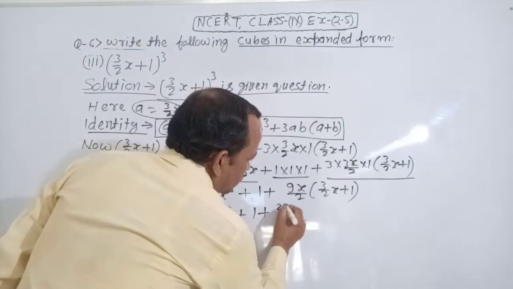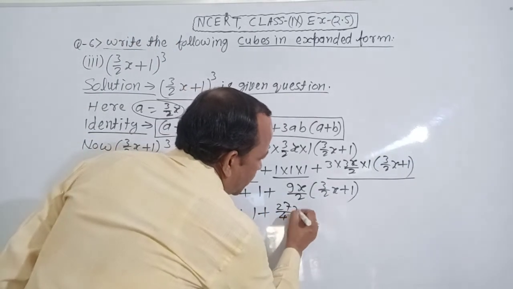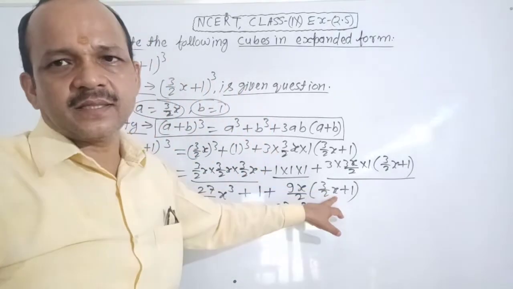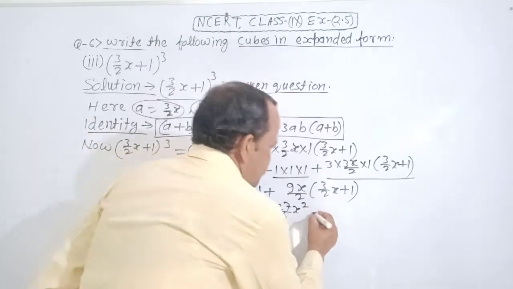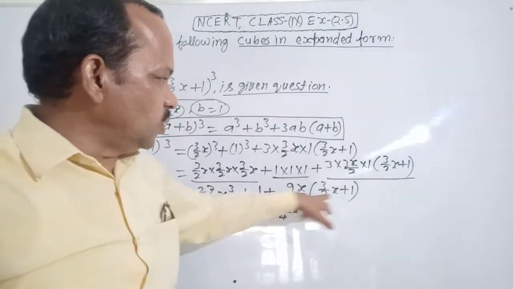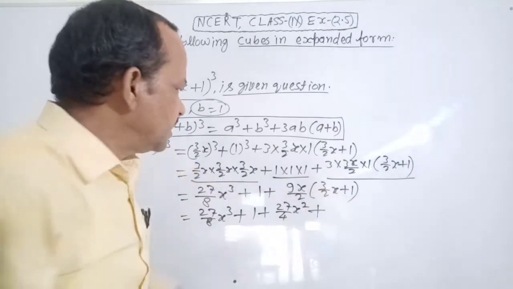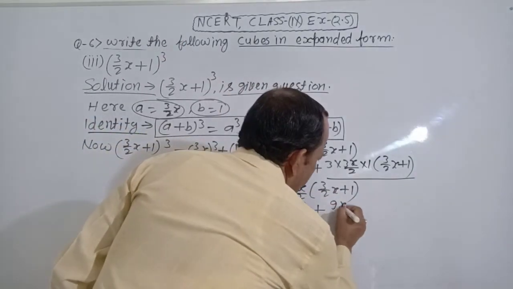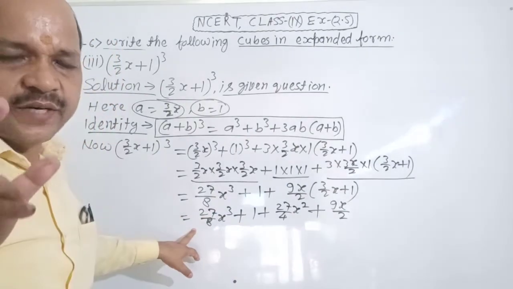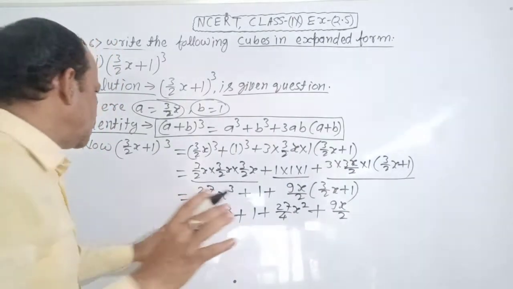It becomes 27 by 4 x square because here x and here x. It is clear? Plus you can multiply 9x by 2 and 1. It becomes 9x by 2. It is clear? No confusion about it. Very good. Hence